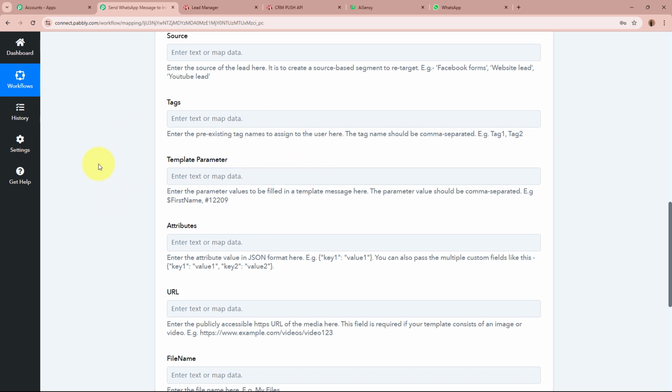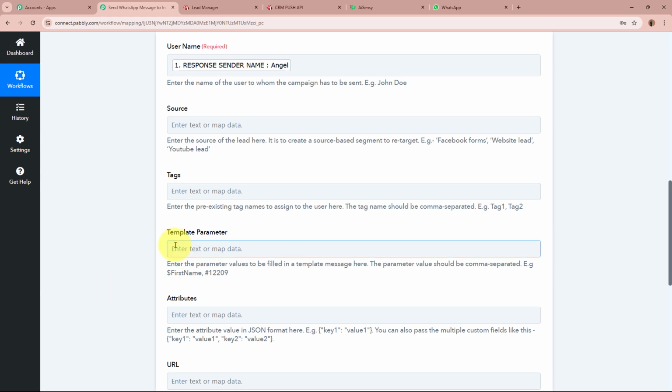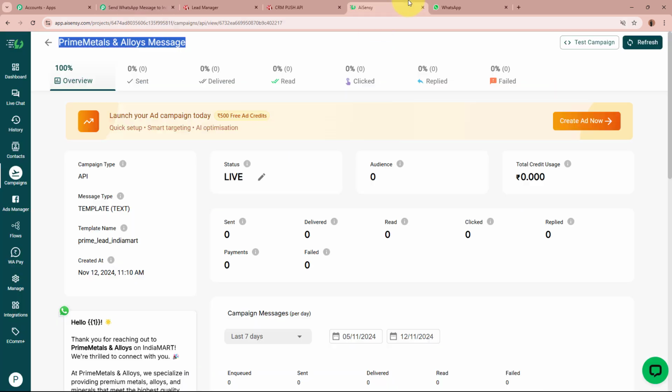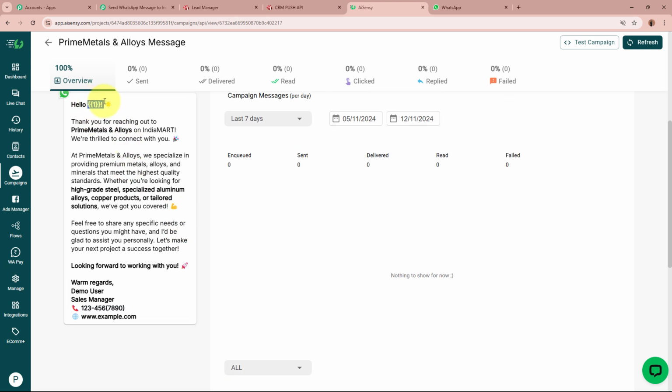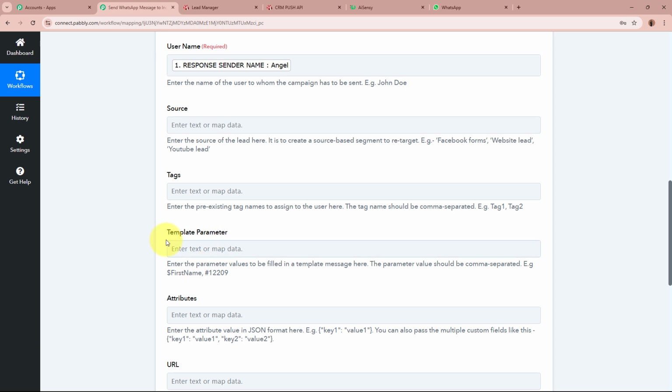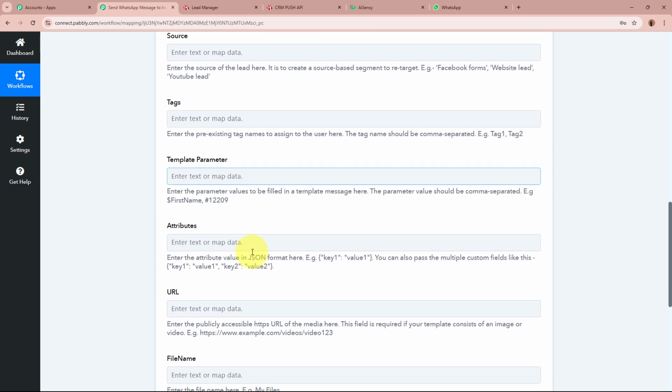Next, it is asking for the template parameter. Template parameter is the field in which you enter the value of the variables that you have created in this template. I've created a single variable. You can see this is variable one for my lead's name. I want to enter the value of the lead's name in place of this variable. So for doing that, we are going to enter the value in this template parameter field, okay?